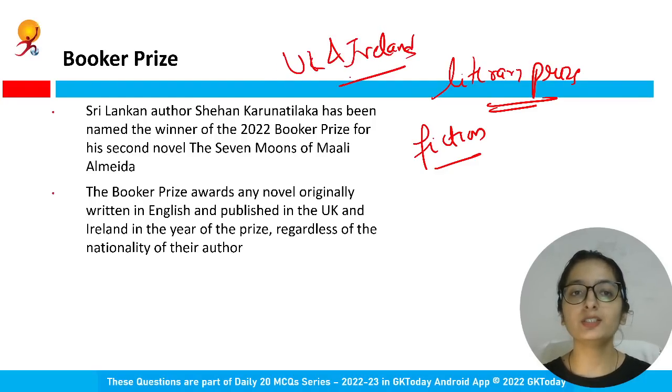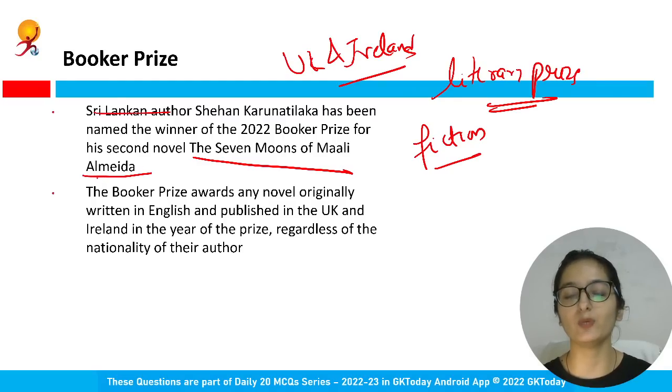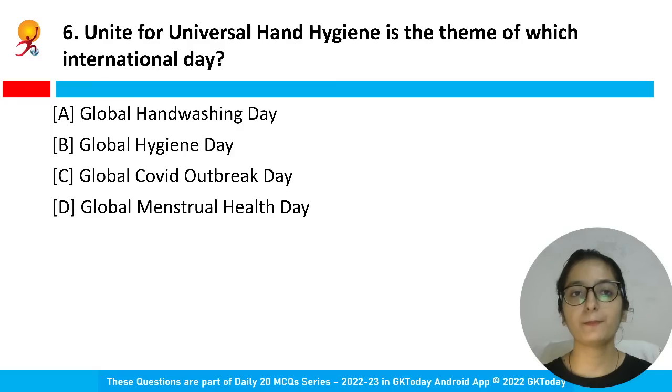And this year in 2022, it is given to the Sri Lankan author. His second novel, the name is Seven Moons of Maali Almeida. This is the one, that is why Shehan Karunatilaka received this award, right?